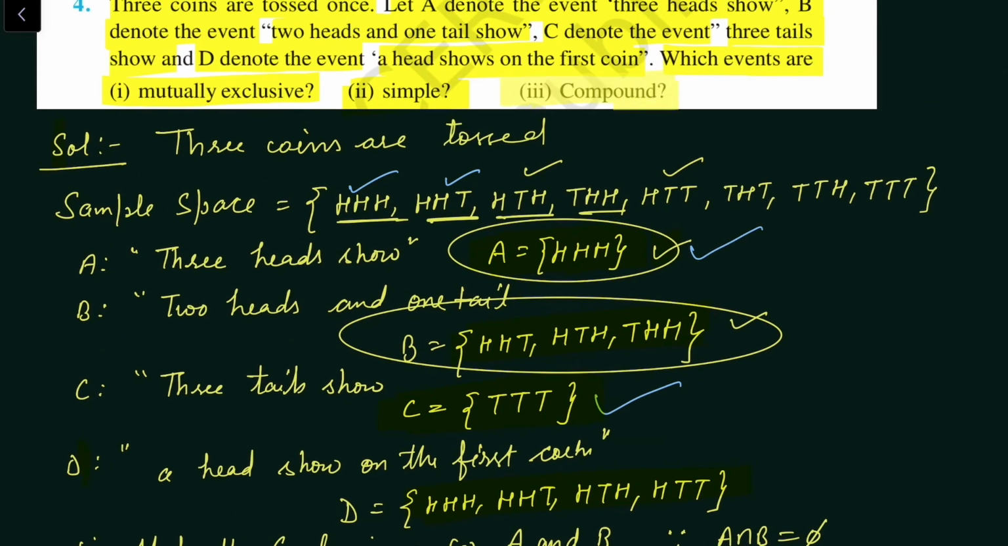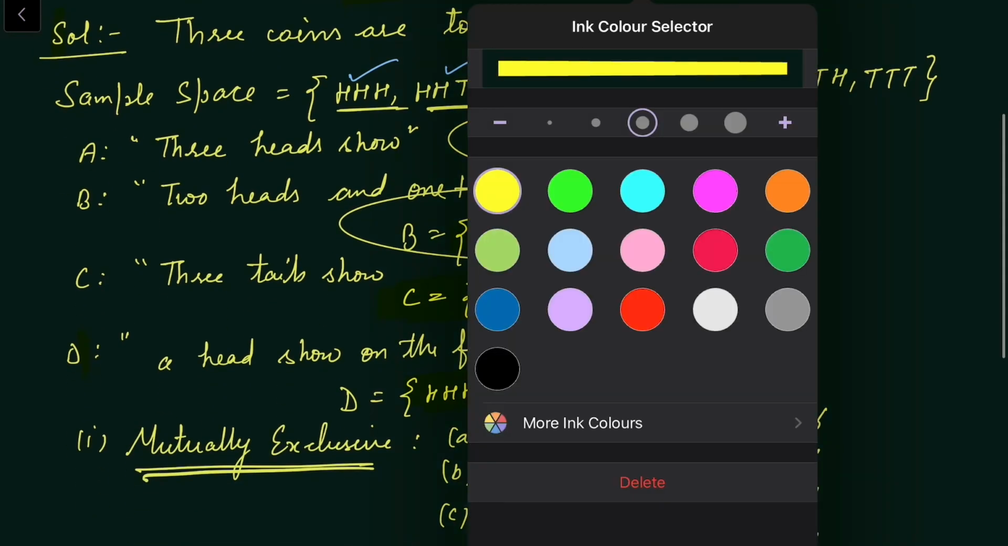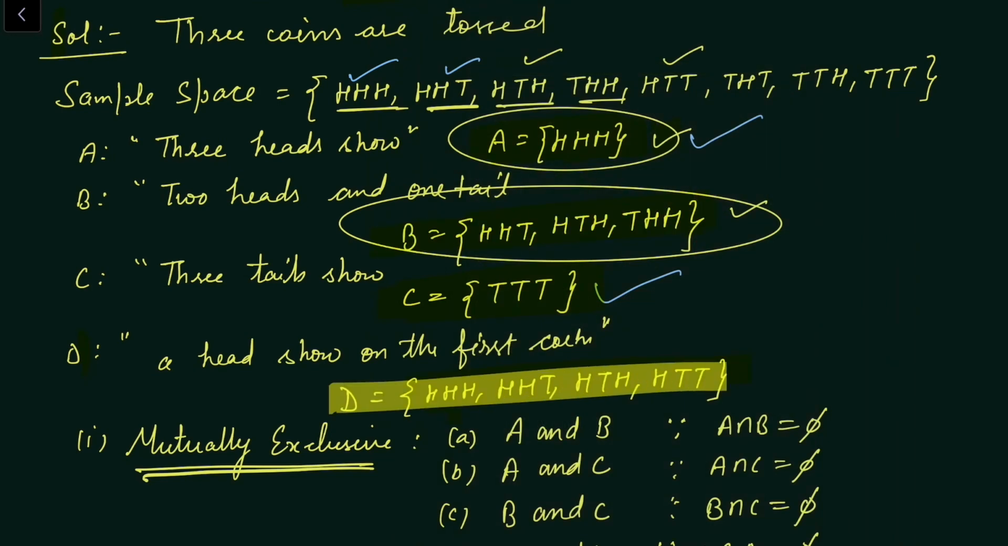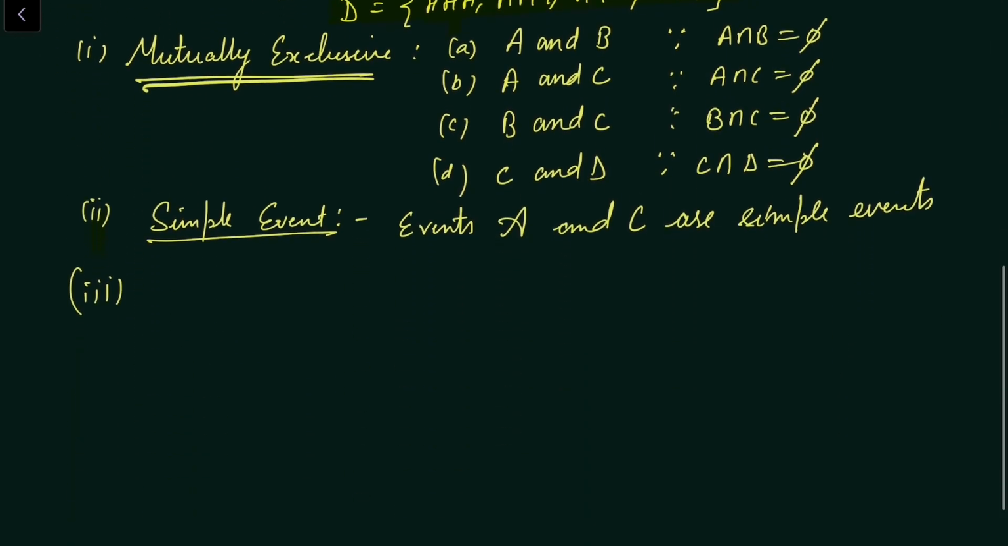Now the answer of part third, compound event. The event which has more than one outcome of the sample space is called a compound event. So here event B has 3 outcomes, event D has 4 outcomes, then B and D are compound events. We will write.